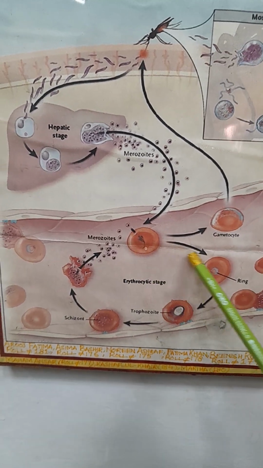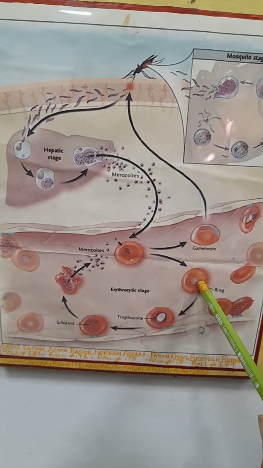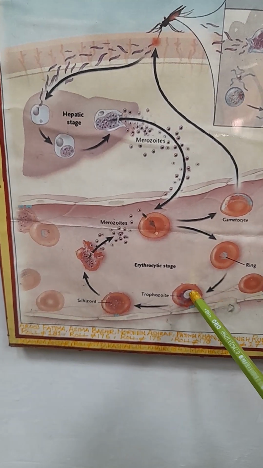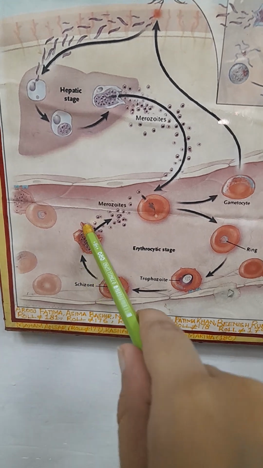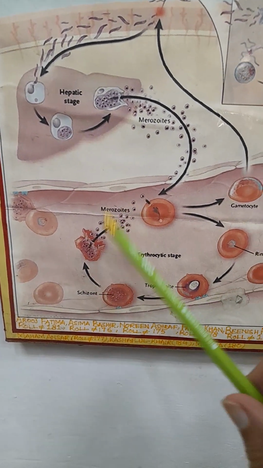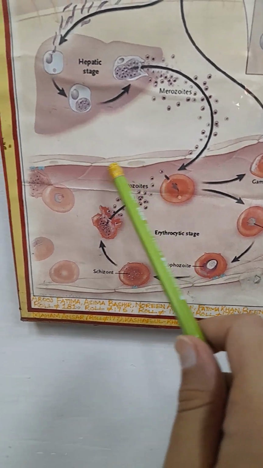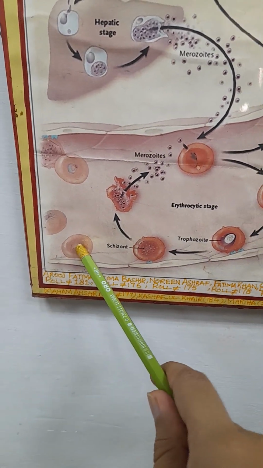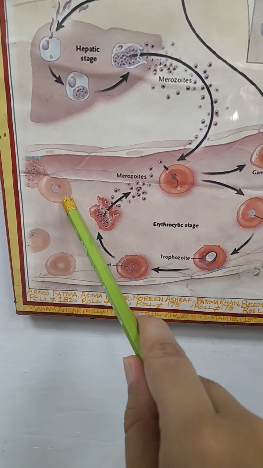When the merozoites are attached, the merozoite converts into the ring trophozoite and the trophozoite, and then the schizont, and when the schizont matures, there is a burst of merozoites again. Now you can see there are merozoites again, and they can infect other RBCs.